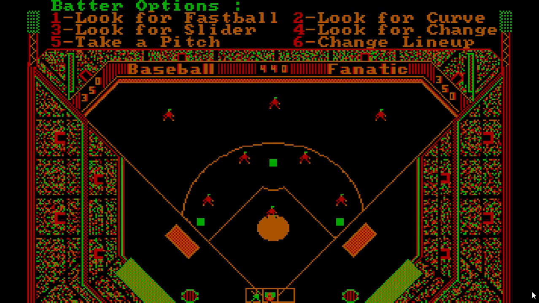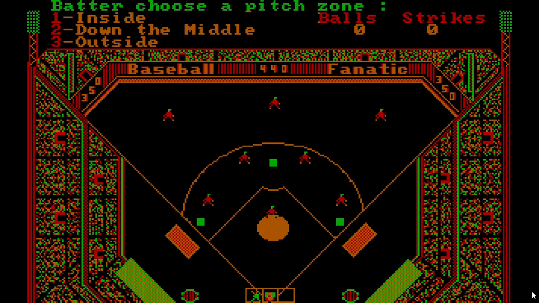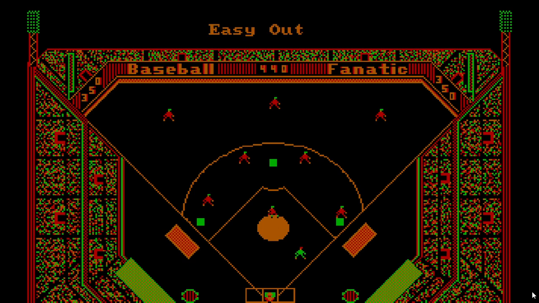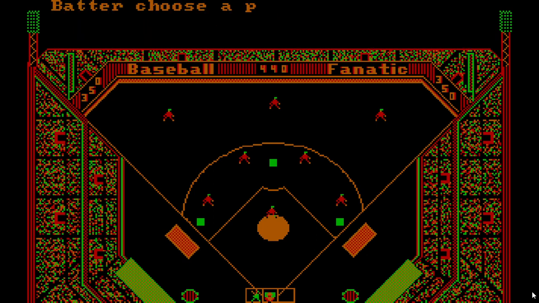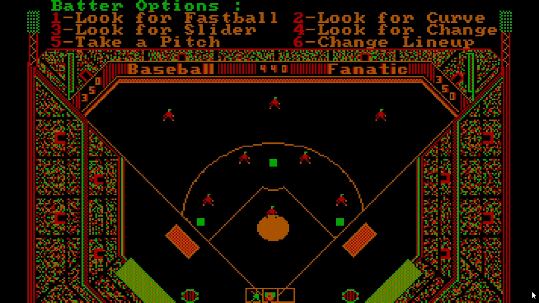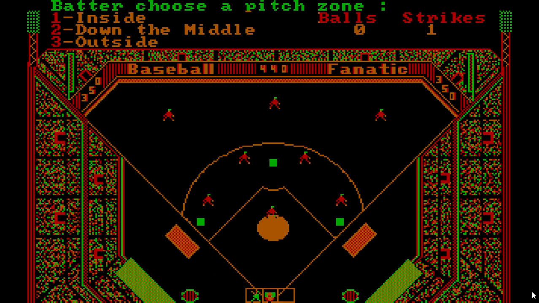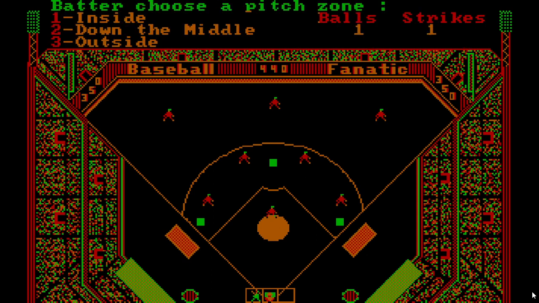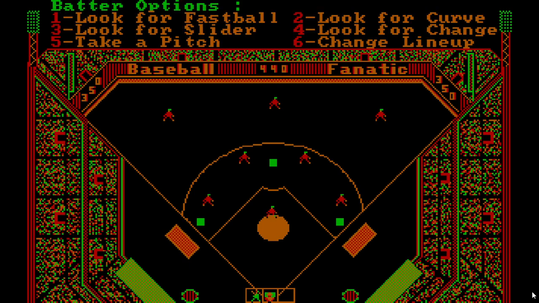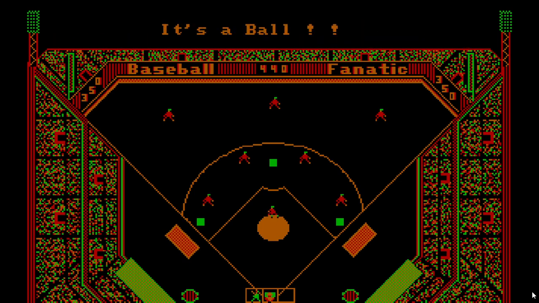I'm going to look for a curveball. Inside. Look for a slider down the middle. Look for a changeup outside. I didn't notice. I'm guessing it's Yount batting. I guess we'll find out. Inside, ball, fastball, down the middle, ball.